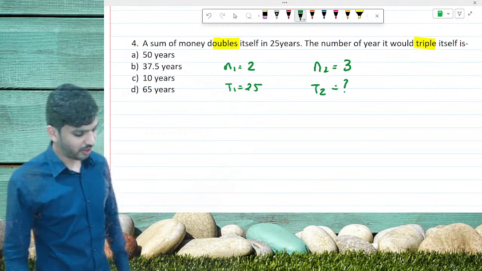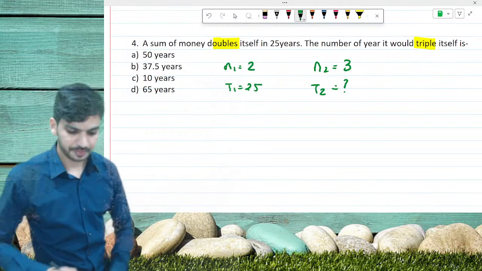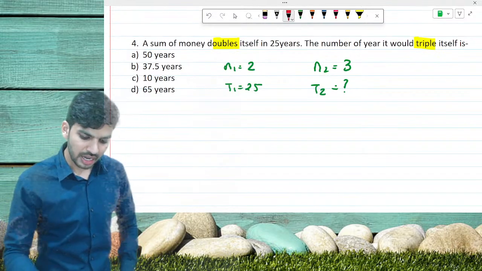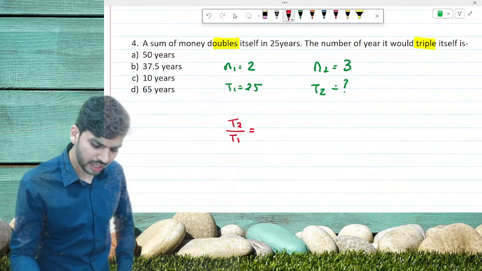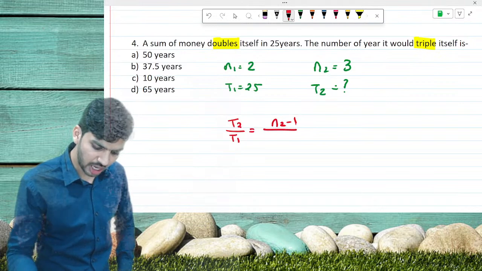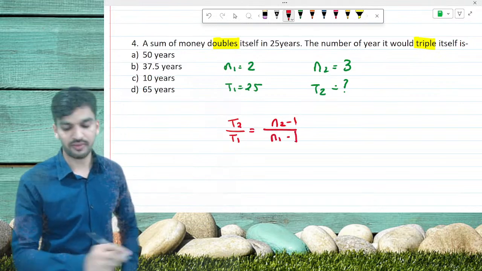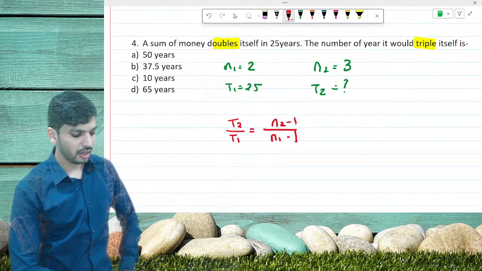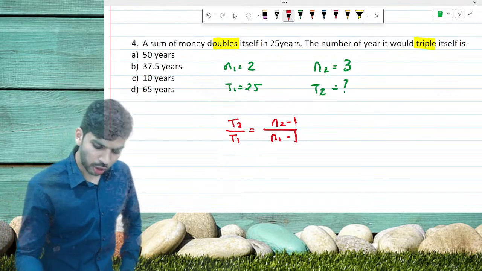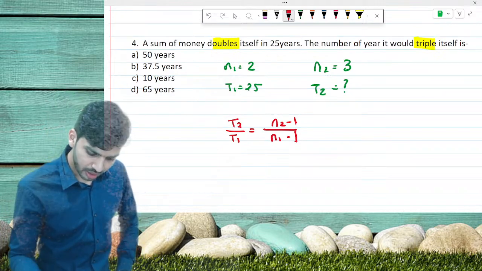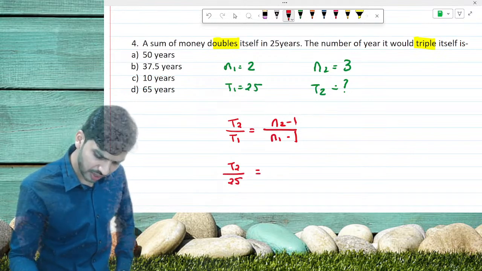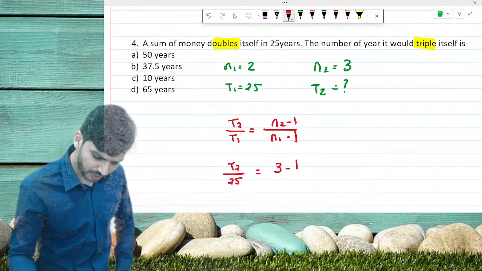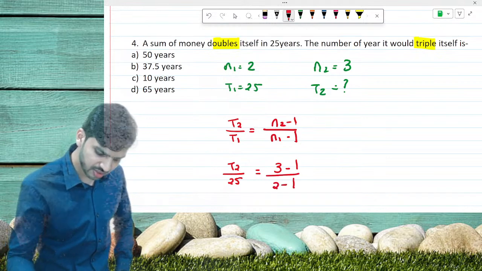Very good, Pratik. Very fast. So now let's use the trick. It was T2 upon T1 equals N2 minus 1 upon N1 minus 1. I hope all of you remembered. Accordingly, T2 upon 25 is equal to 3 minus 1 upon 2 minus 1.